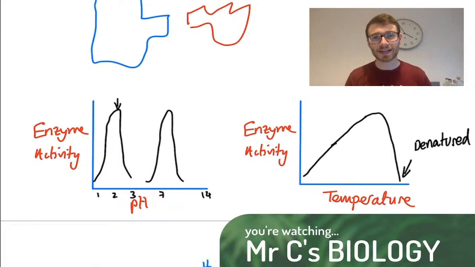Now, a key thing we need to say is that it doesn't die. Enzymes don't die, and the reason for that is that, as we said earlier, they're made of protein. If they're just made of protein, they're not alive. And things that are alive can die. Things that aren't alive in the first place can't die. And so it can denature, and that just means it loses its nature, it loses its shape.